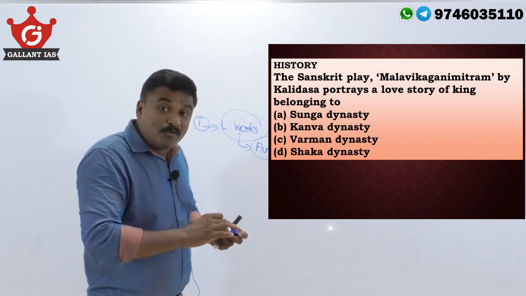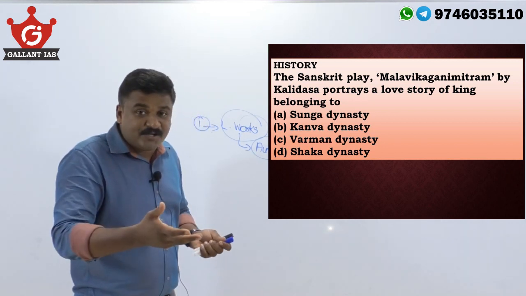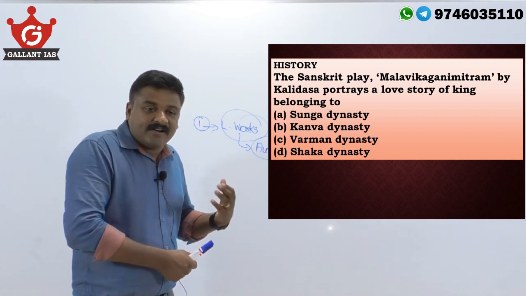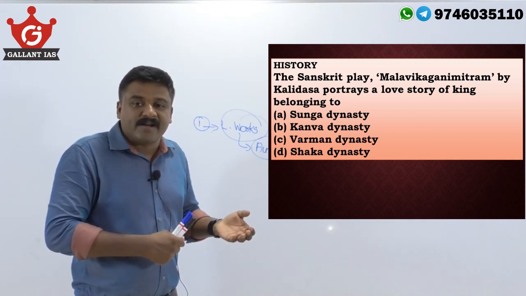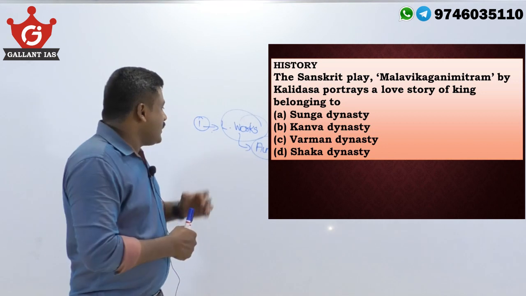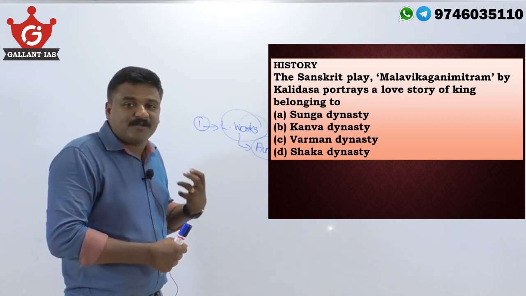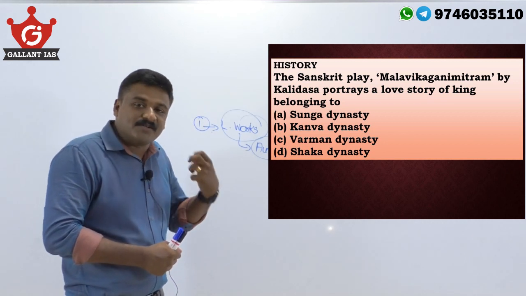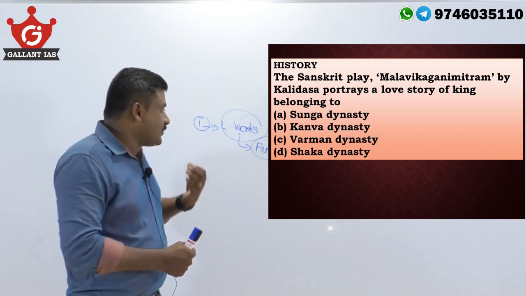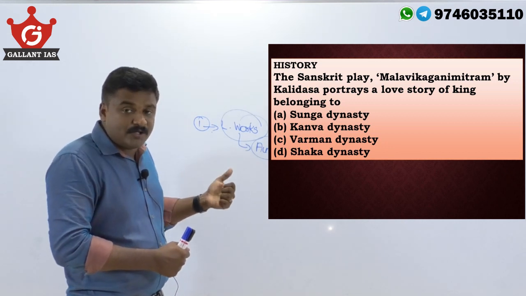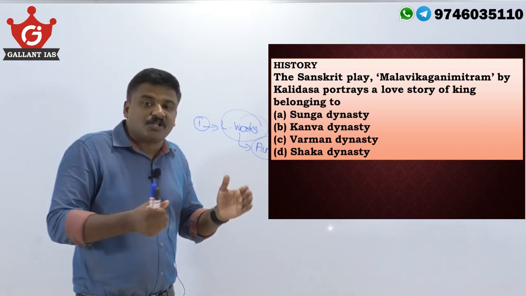Sometimes these authors and their works are discussed in national dailies also, in The Hindu, Times of India, Indian Express, etc. Whenever their anniversary is celebrated or some events are celebrated, the major great personalities, writers, poets, dramatists of ancient, medieval, modern times are discussed in the newspapers. So definitely the literary works of ancient, medieval, modern times, their authors and the main subject of each literary work, etc. is very important.